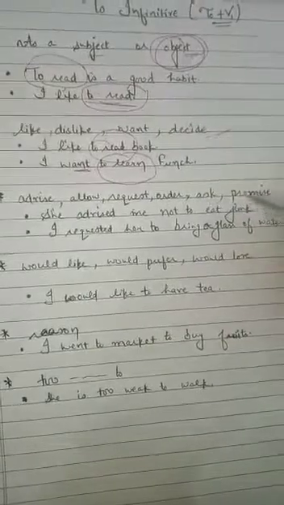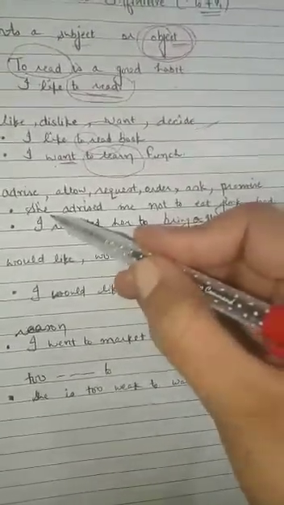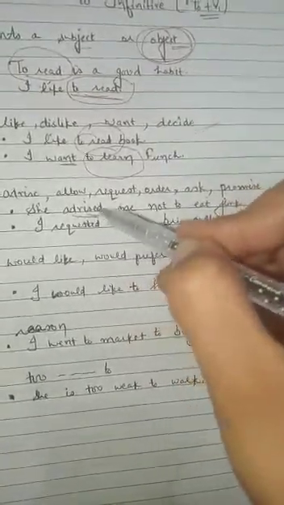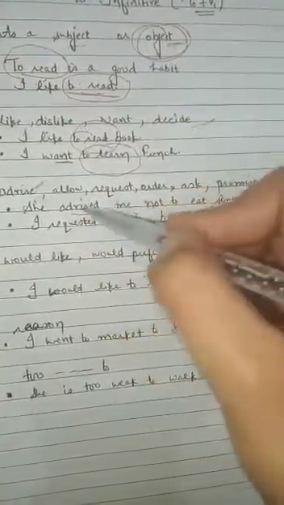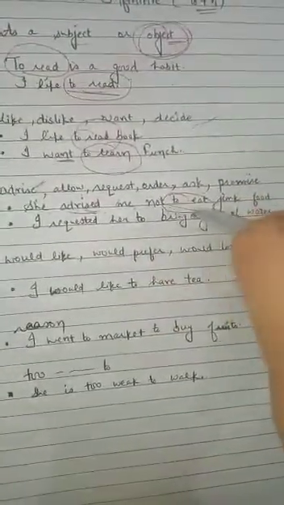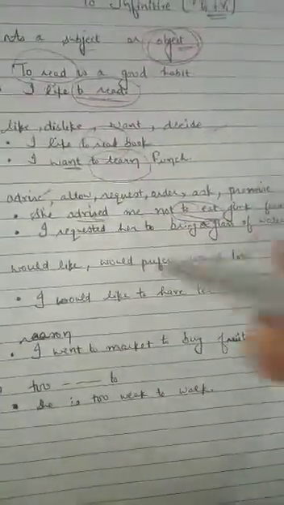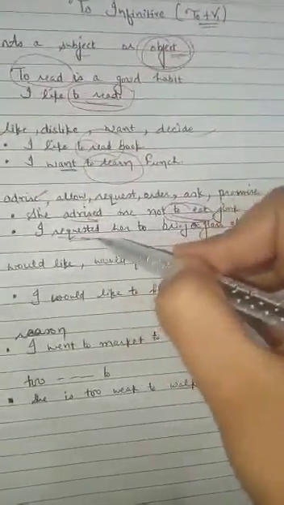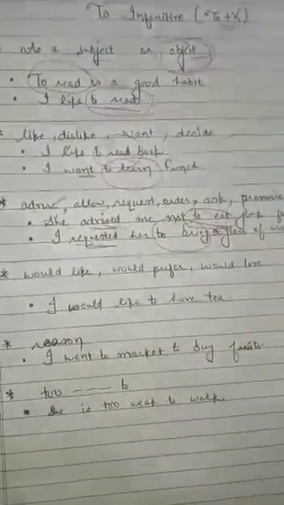With these verbs or with the different forms of these verbs, we always use to plus first form. Let's see some examples. She advised me not to eat junk food. See what is given here? Advised, which is second form of advise. So with advise or advised, what we are using here? To eat. Which is to plus first form. I requested her to bring a glass of water. So with the verb requested, what we are using? To bring. So with these types of verbs, always to plus first form is used.